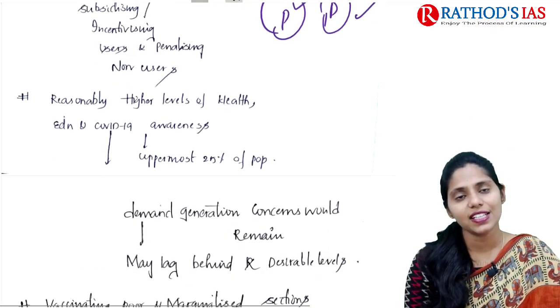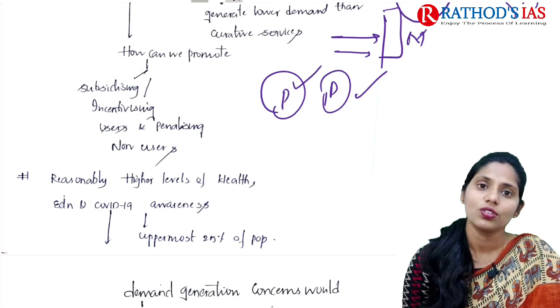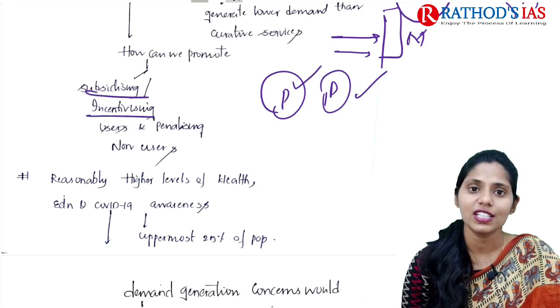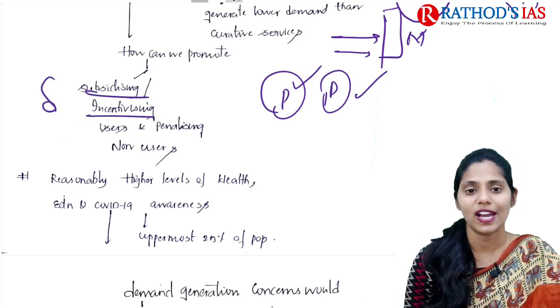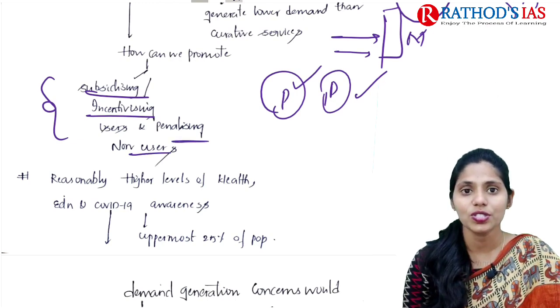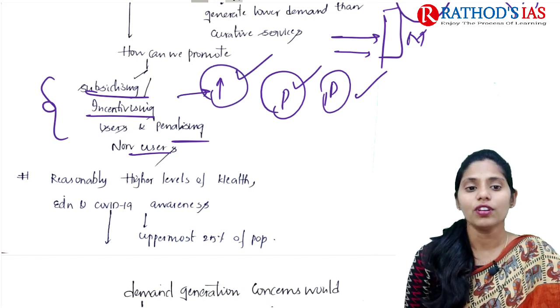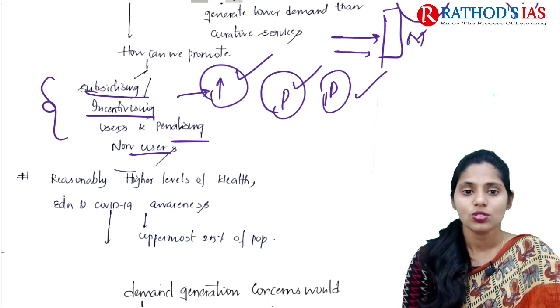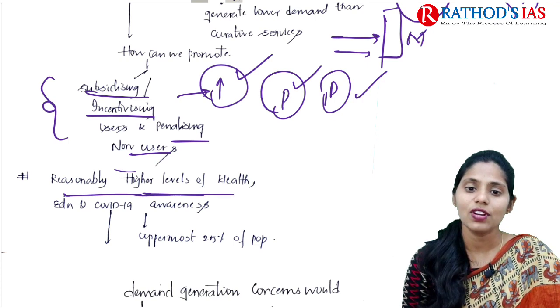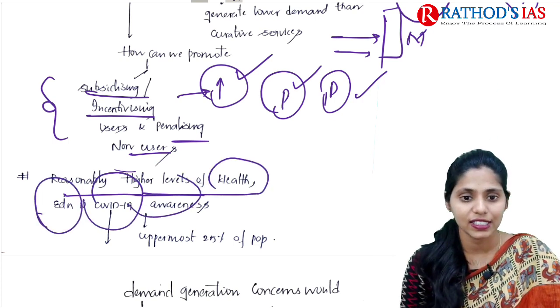This article mainly says how we can promote the use of these vaccines. We can subsidize or incentivize users who take these vaccines, or penalize non-users, and in this way we can increase vaccine rollout. If you are talking about health levels, reasonably higher levels of health, education and even COVID-19 awareness are seen.